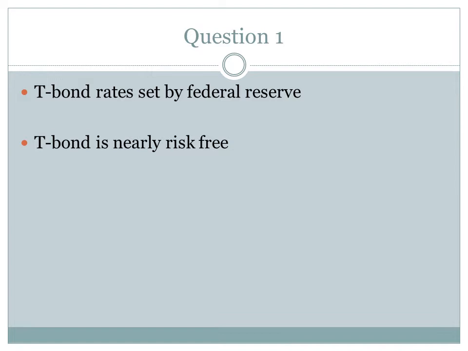The first question that was asked was about T-bonds. T-bonds are not affected by the state of the economy at all because T-bonds hold a fixed rate of return set by the Federal Reserve. Return on a T-bond is widely thought of as risk-free. This is not entirely true. Although T-bonds are free of default risks, they do have reinvestment risk.